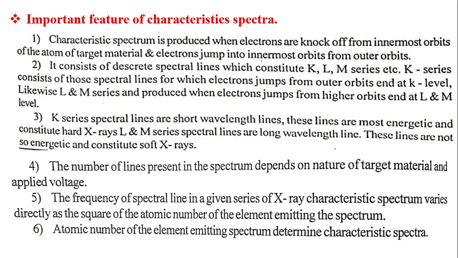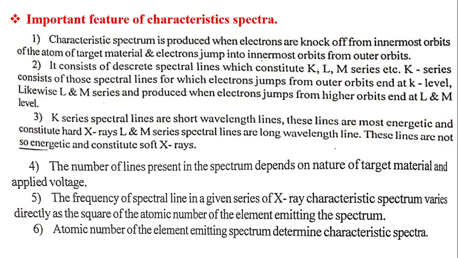Another important feature of characteristic spectra is that K series spectral lines are short wavelength lines. These lines are most energetic and constitute hard X-rays. L and M series spectral lines are long wavelength lines. These lines are not so energetic and constitute soft X-rays. Another feature is that the number of lines present in the spectrum depends on the nature of the target material and applied voltage.